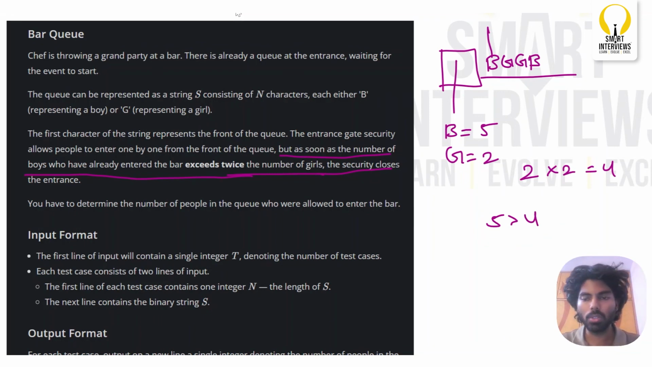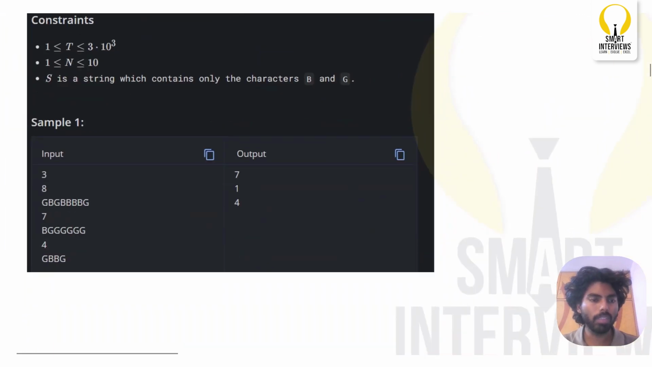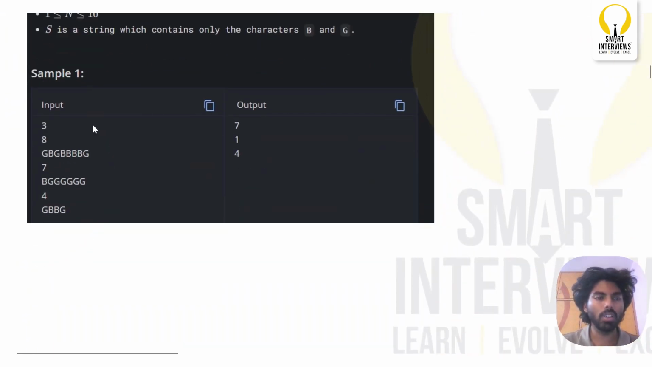In this case, it is true. So in this case, the rest of the people will not enter the bar. And we will understand this with the help of the sample input and output. Okay. So let us focus on the sample input. So first one is nothing but the number of test cases. Next one is nothing but the length of the string, and then you will be given the string.